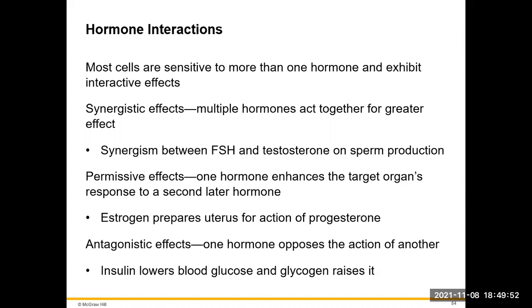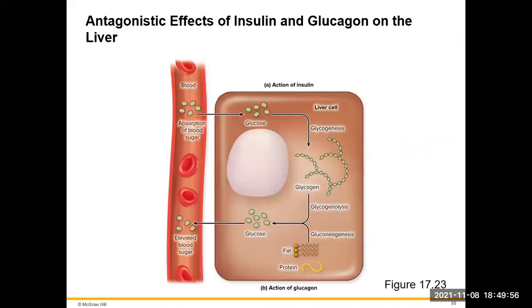Insulin lowers blood glucose where glucagon raises blood glucose. So if we look at the antagonistic effects, we have the absorption of our blood sugar. That glucose is going to go into the cell. The liver is going to cause the production of glucose through gluconeogenesis and glycogenolysis.